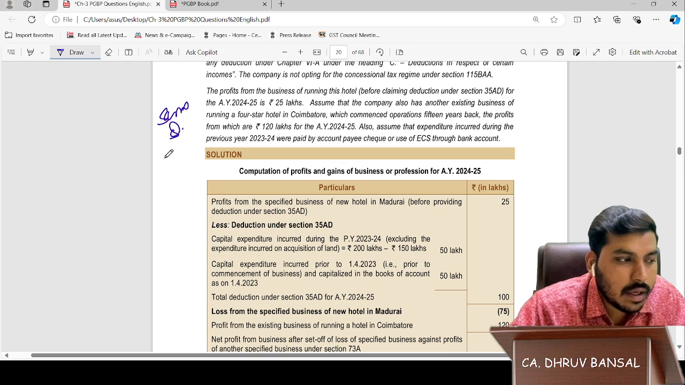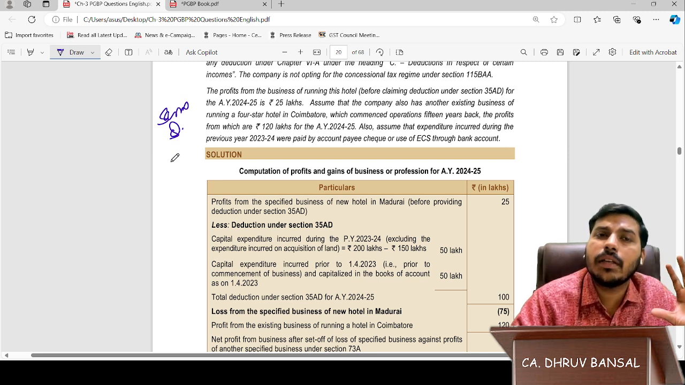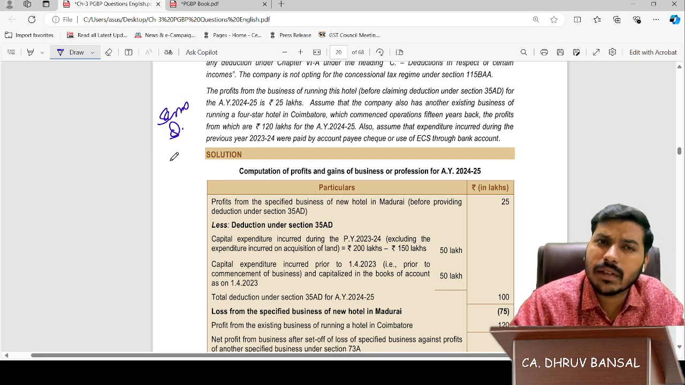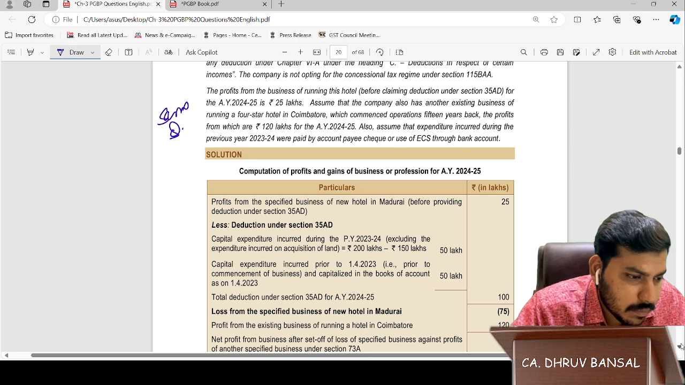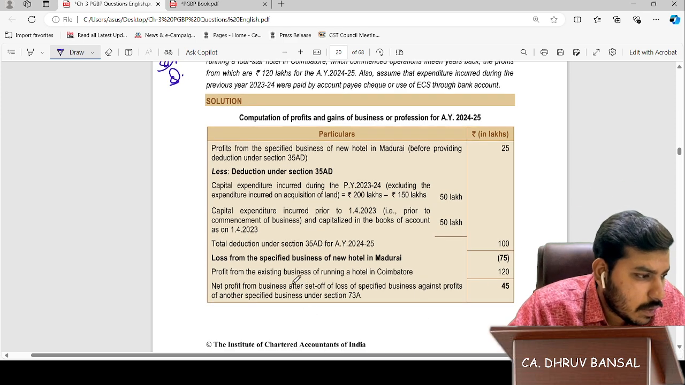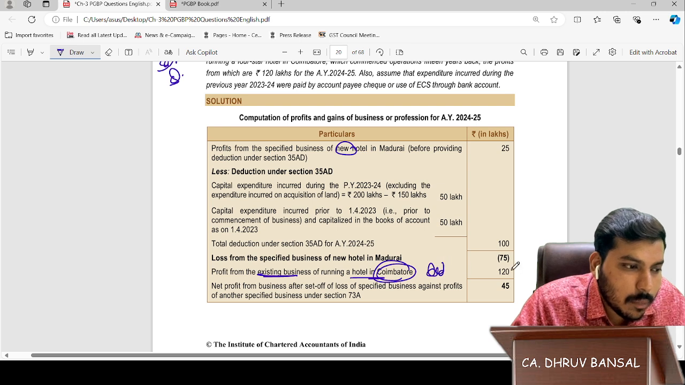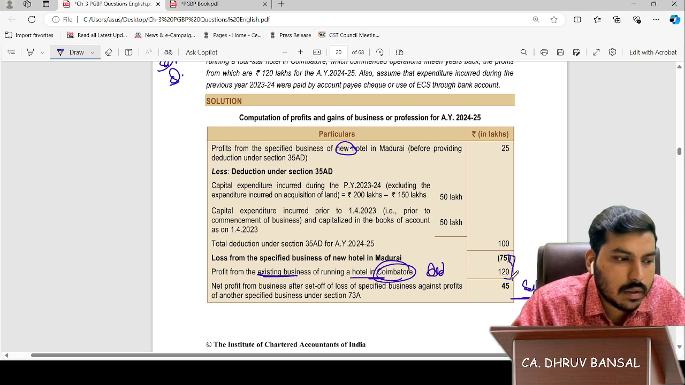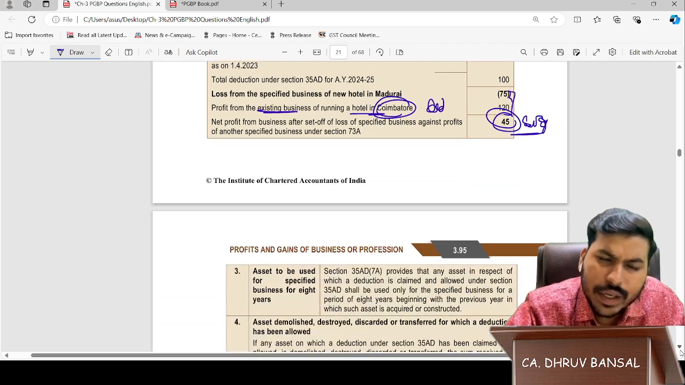Just in this, it has been given that we have been provided profits from another special business. It will just tell about set off, nothing else. Let's stop here. The profit from the existing business running a hotel in Coimbatore. This was the new hotel. This was the old hotel. So here profit is getting set off, nothing else. Same question.